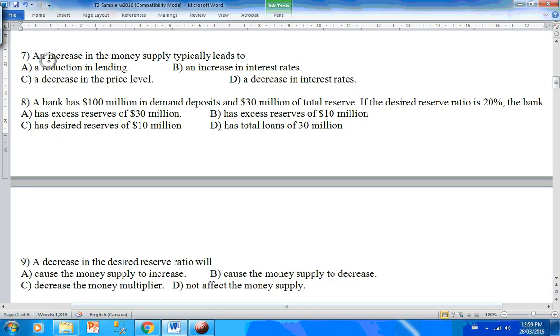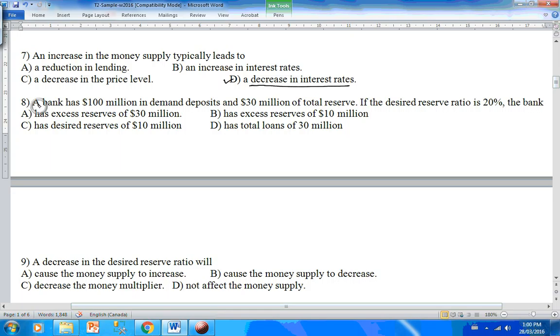Question 7. An increase in money supply typically leads to... looks like choice D should be the right answer here. When the Bank of Canada pumps in or injects more cash into the banking system, i.e. chartered banks try to find borrowers to take that money as loans, and the only way they can entice people to take loans is by offering lower interest rates.